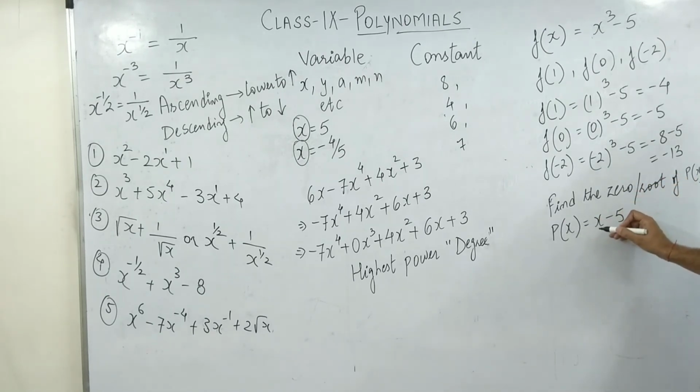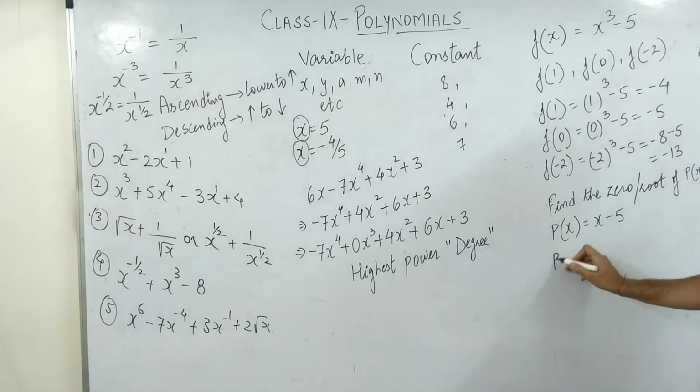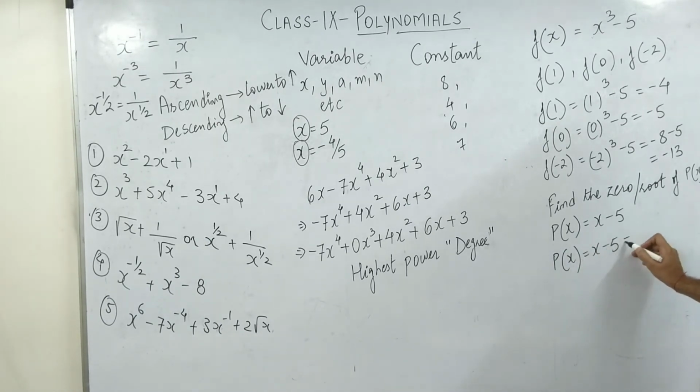What they are asking is, find the 0 or root of px. That means what is the answer of x. So you are always going to write it like this: px equals x minus 5 equals 0. Whenever they ask you to find the 0 or the root, always put the expression equals to 0.